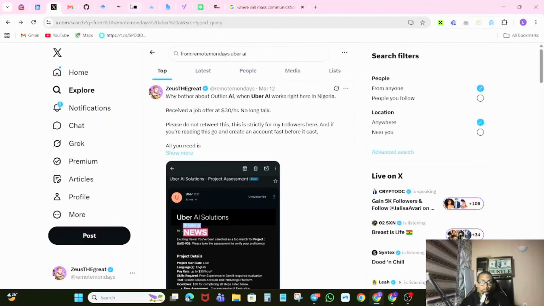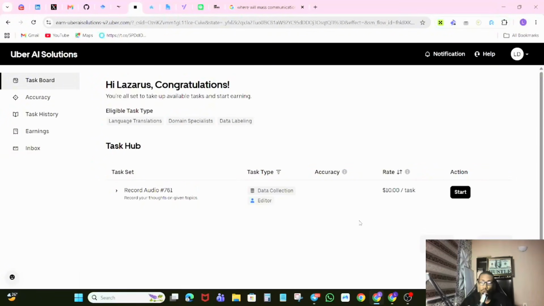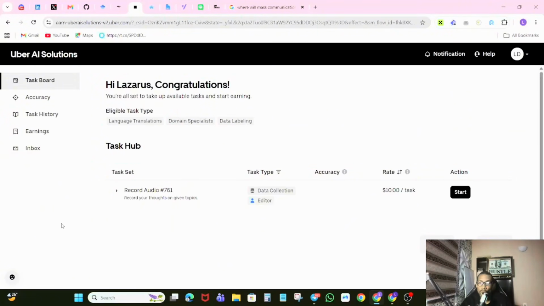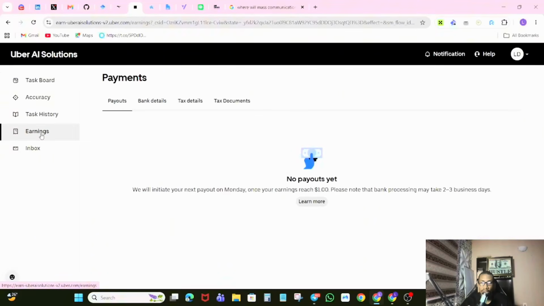So back to my account. This is my account on Uber AI, and while creating it, I used US as my location as opposed to Nigeria, and that's why I advised you not to use US but to use Nigeria. You might get better pay with the US, but the problem is going to be the payment aspect.